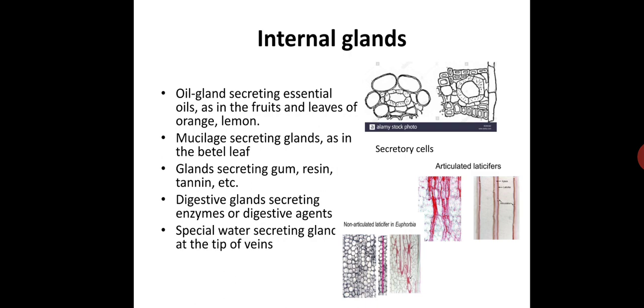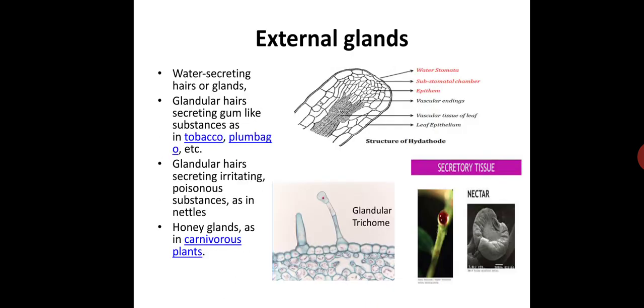Coming to the hydathodes, here you can see the hydathodes. These are specialized structures present in many of the angiosperms through which exuding of water takes place. They are also called water stomata or water pores. Exudation or guttation is the process of escape of water in the liquid form.